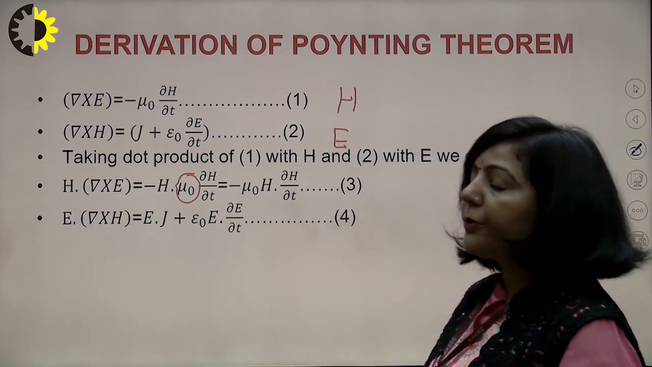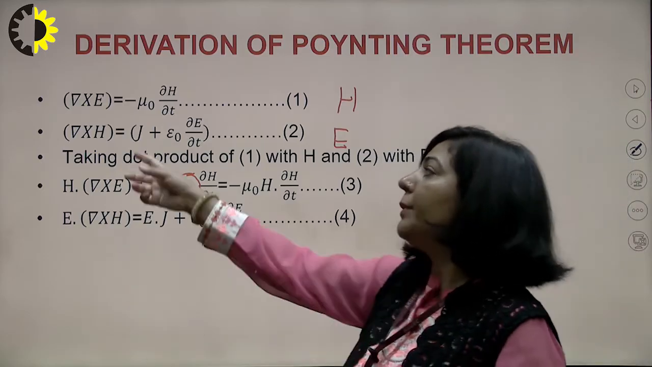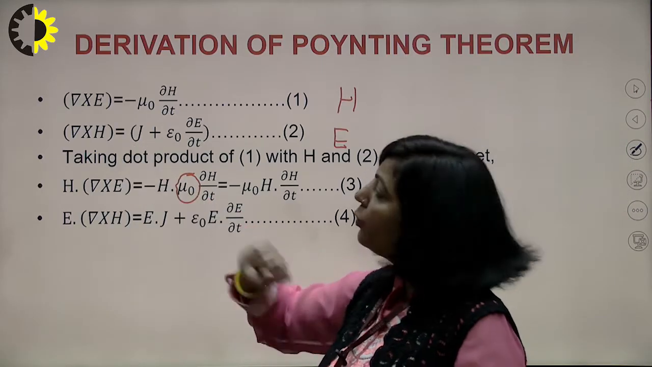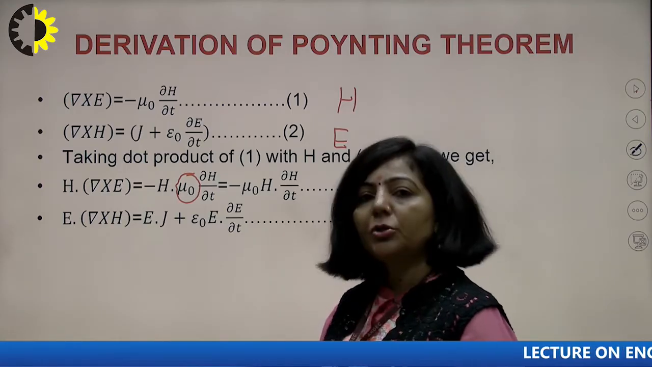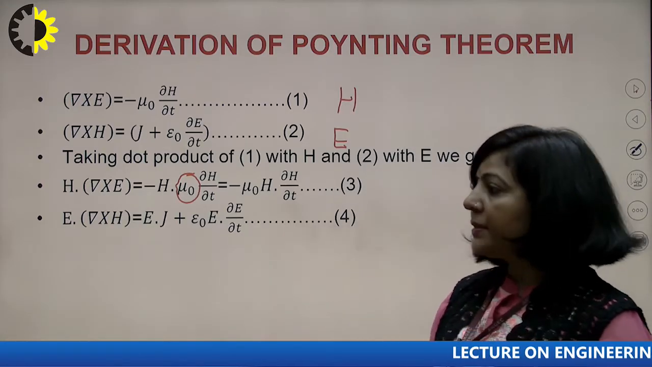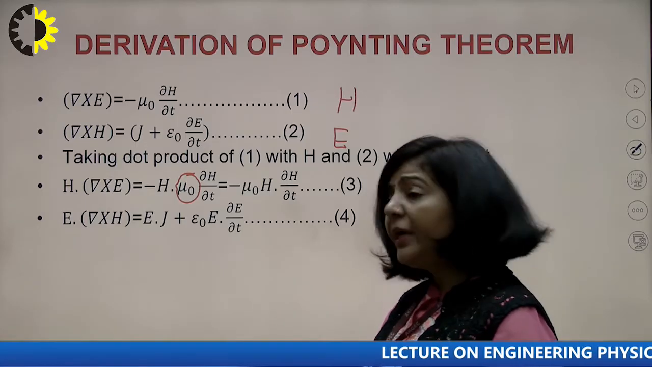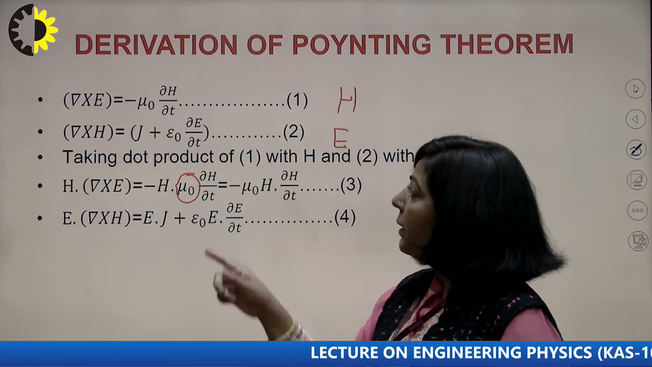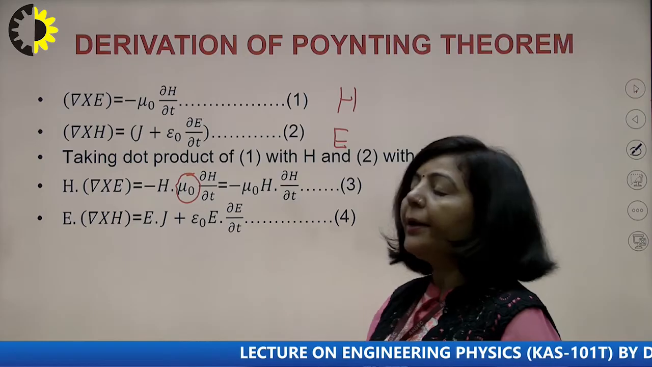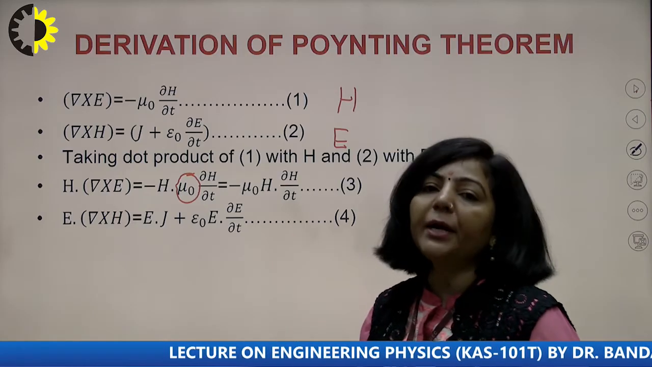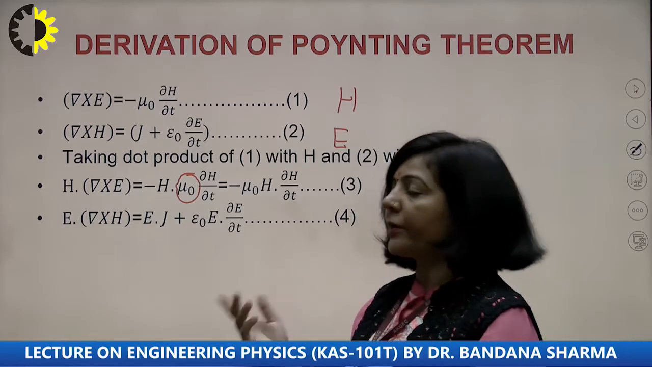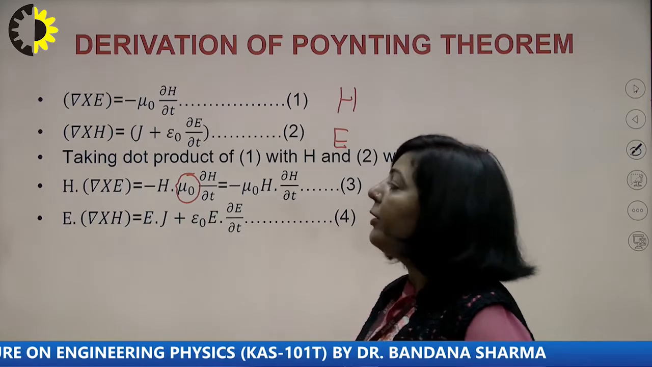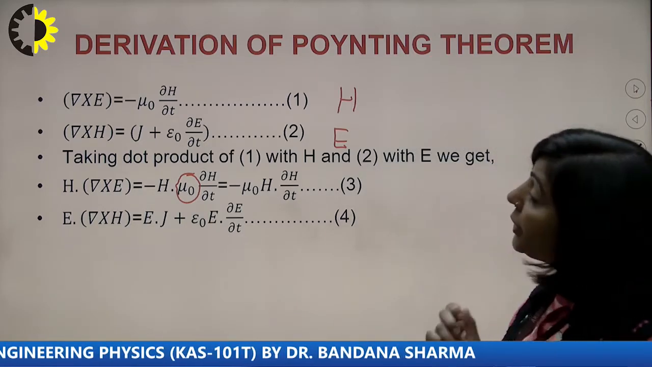Now take the dot product of equation number 2 with E. You are going to get the left hand side as E dot del cross H. And on the right hand side you have E dot J plus E dot epsilon naught del E by del t. But you know that epsilon naught is constant, so you can take it as a common factor. So you get epsilon naught E dot del E by del t. This is your equation number 4.